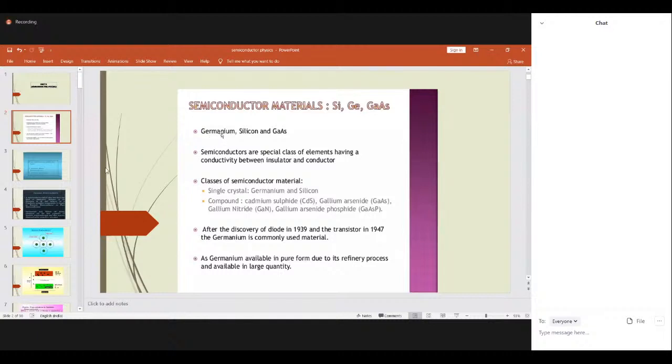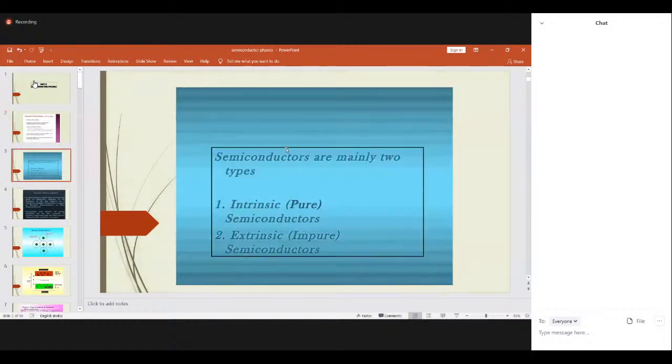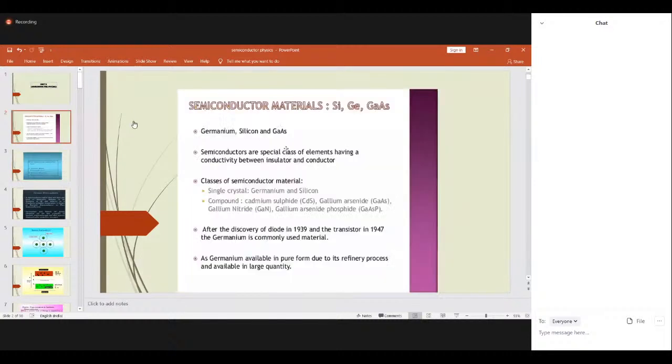Okay. So germanium and silicon are called single crystal or elemental semiconductors. Whereas other than germanium and silicon, like gallium compounds, like gallium arsenide, gallium aluminum arsenide, gallium phosphide, cadmium sulfide, all these materials are called compound semiconductors. Compound is nothing but a combination of different elements.